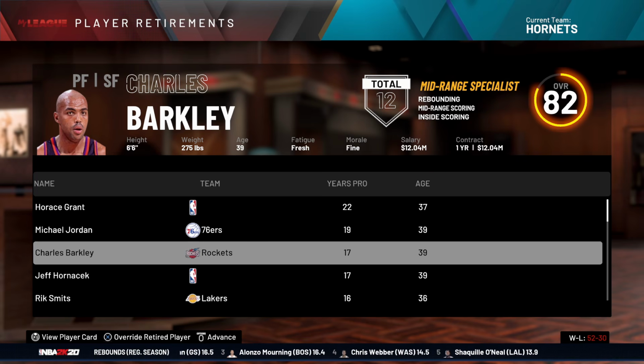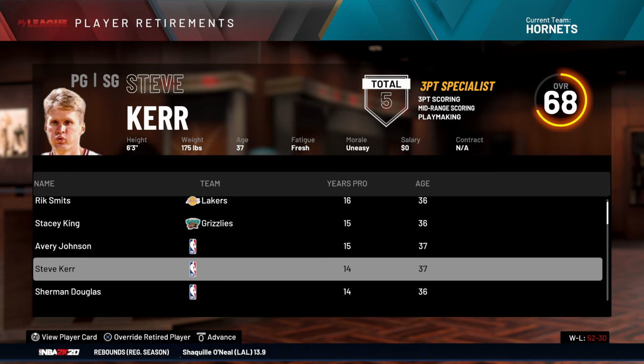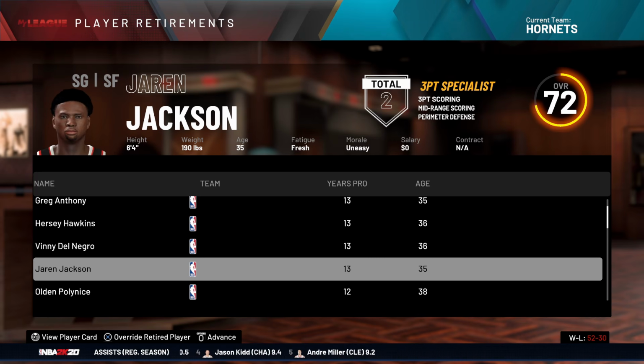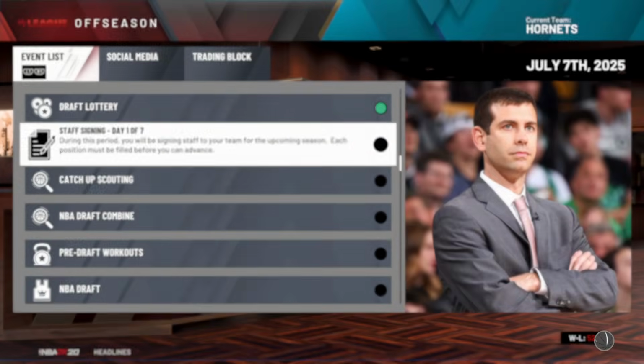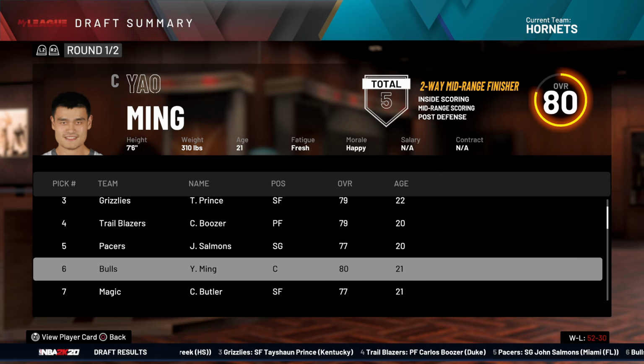Charles Barkley's friends got out of here last year, so he's out of here now. And Michael Jordan is out of here, and Steve Kerr, and Vinny Del Negro. He would now become a coach for the Lob City Clippers. And Jaren Jackson's father, Jaren Jackson. Hawks, congrats. You can have Amari if you want him, or Yao. And they picked Jay Williams. Actually, it's not a horrible pick. Clippers get Amari. Yao falls to the Bulls.